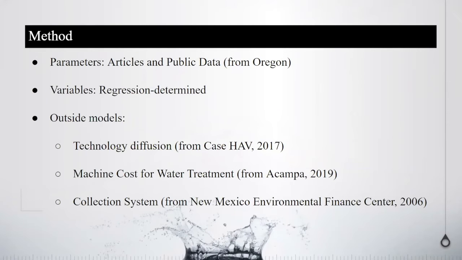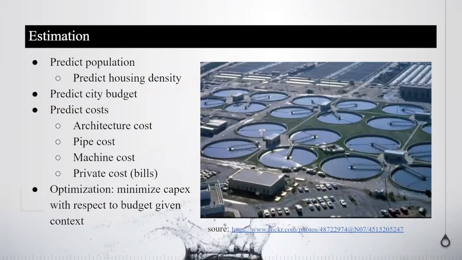Now, for our analysis, we found data that's mostly from Oregon, and we developed new variables using regressions. We also use outside sources to find our parameters and develop equations for our analysis. Next slide. Using this data, we were able to predict population, in particular housing density. We were also able to find other important factors, which include the city budget and costs such as pipe costs and machine costs. And we use this data essentially to find the optimal time for a transition that minimizes our capital expenditure costs with respect to the budget given in the context. Next slide.